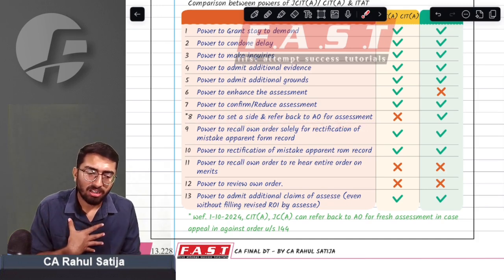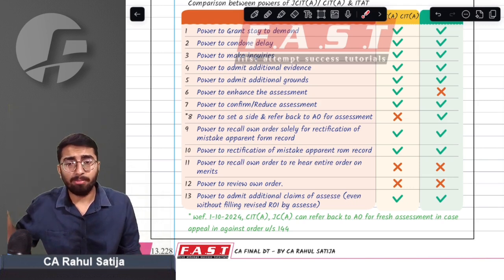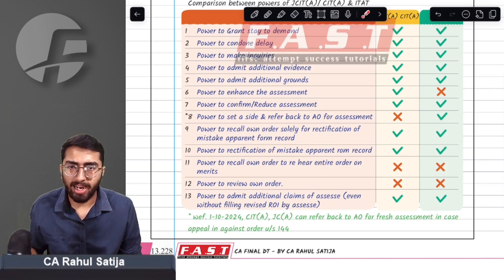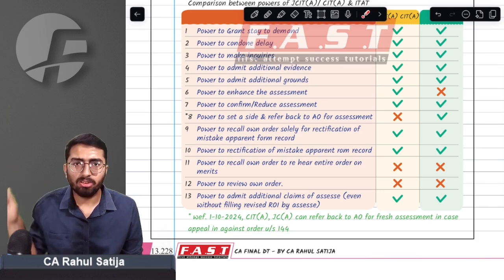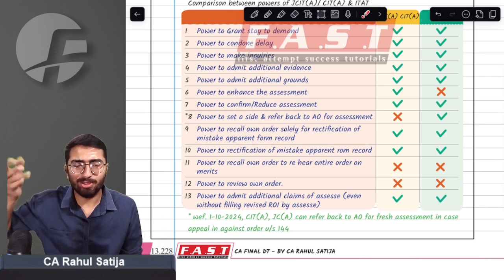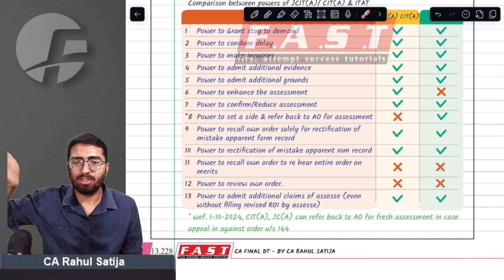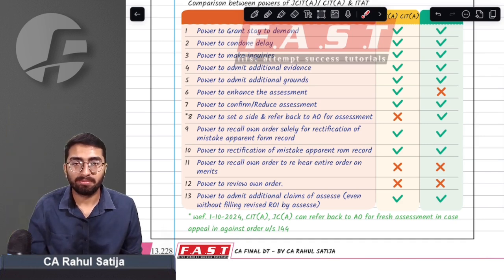Whenever ITAT did not like any assessment done by the assessing officer, ITAT had powers to refer back to the AO for fresh assessment. This was not the power with CIT appeals. CIT appeals cannot ask the assessing officer to do the fresh assessment again.